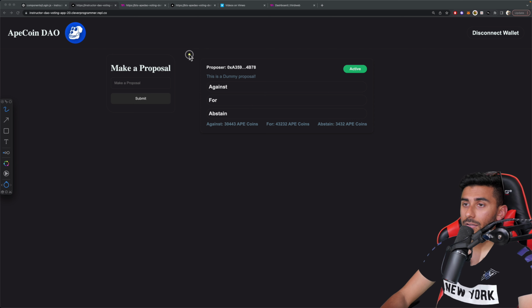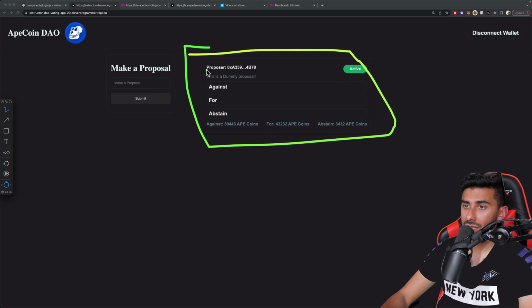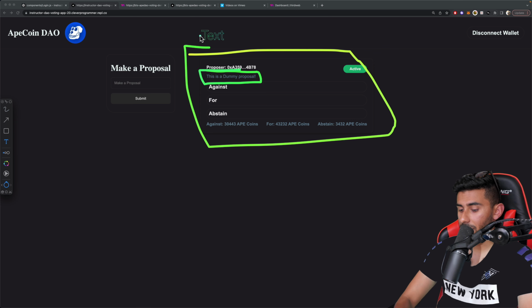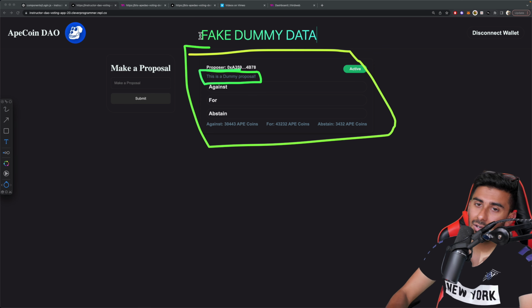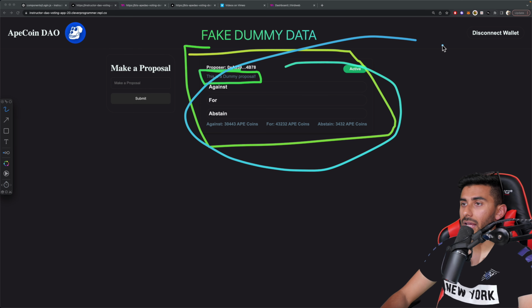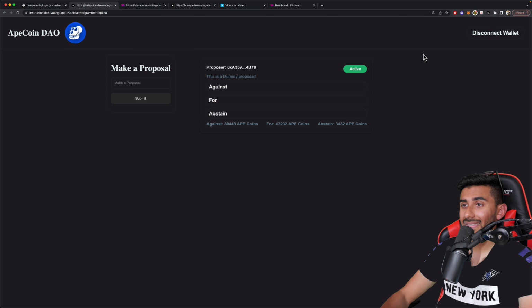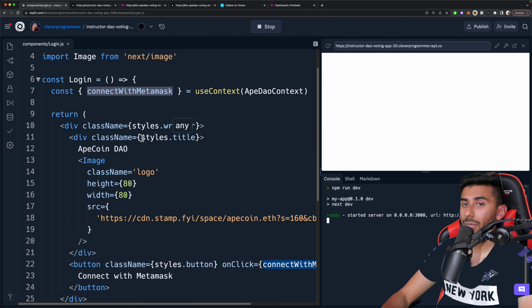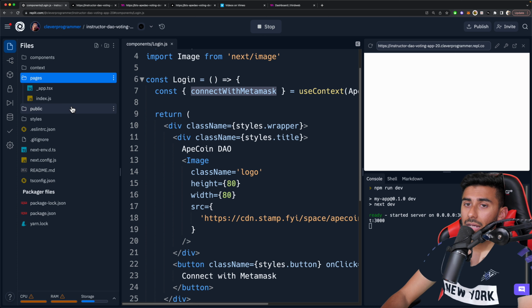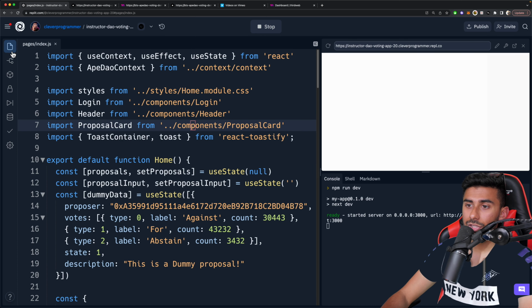Now, over here you can notice that there's a text that says this is a dummy proposal. So this is fake dummy data that we have hard coded for you, so you could just see what it looks like. But then what we're going to do in our next steps is auto populate it with actual data.